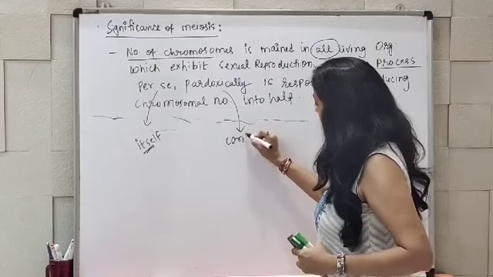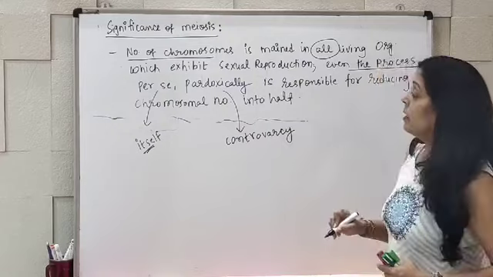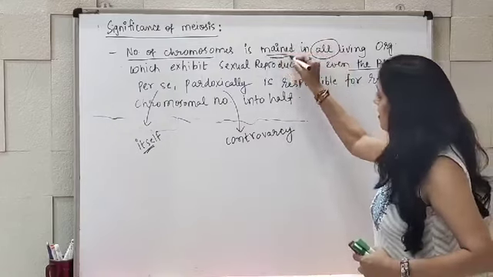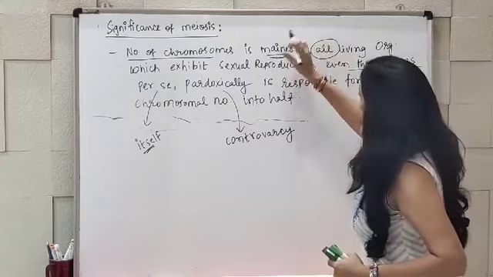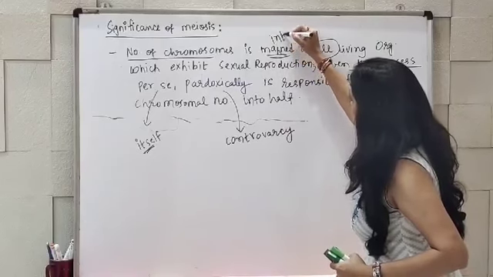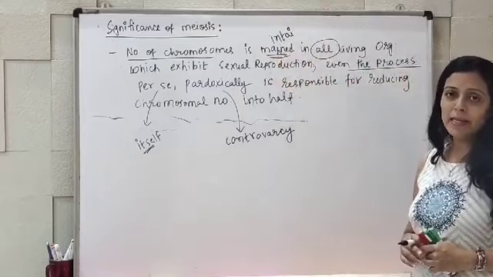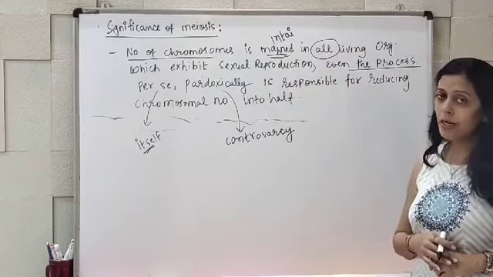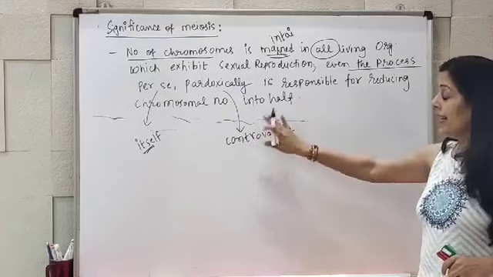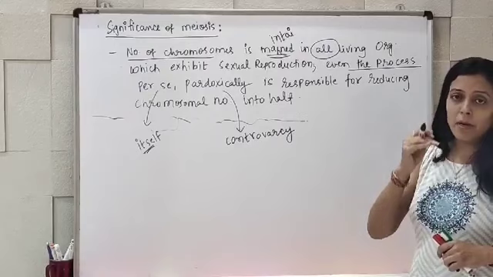So controversy is there, because though it maintains the number of chromosomes in all living organisms, it itself is responsible for keeping the number half.